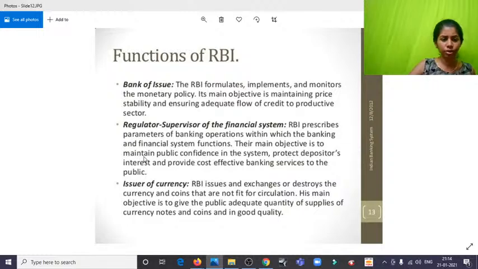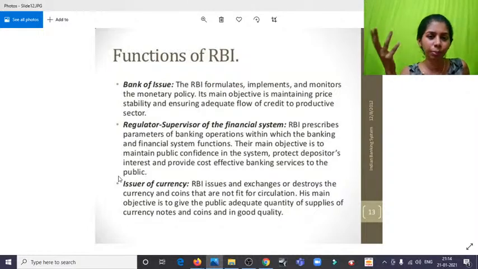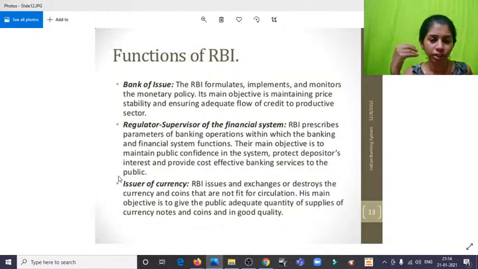The main objective is to maintain public confidence in the system, protect depositors' interest, and provide cost-efficient, effective banking services to the public. We have lots of these chitties and financial institutes. The problem is that lots of lower middle class and middle class people will be depositing a lot in these chit funds. All of a sudden, the chit fund will just break off, and they will just run away with the money.